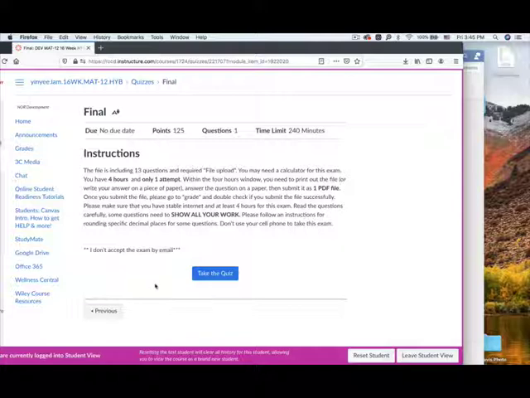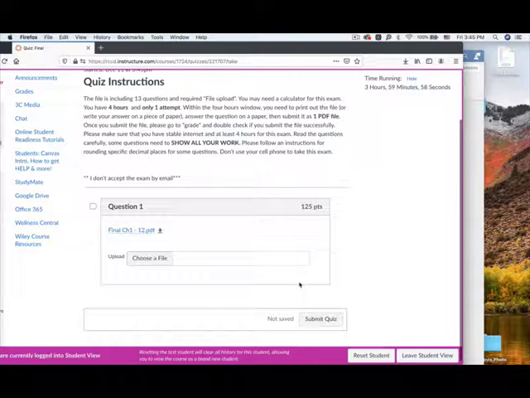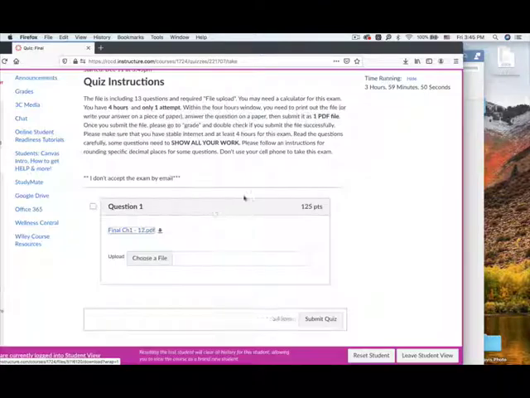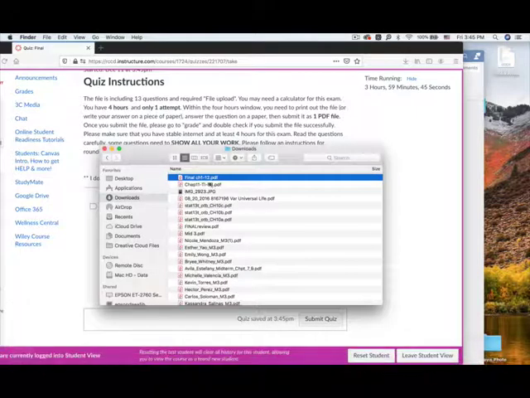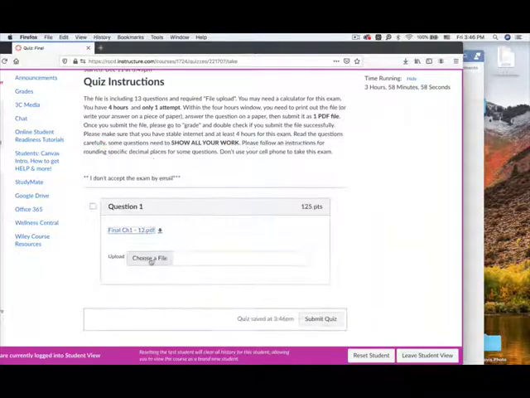Let me show you guys how to do that. Let's say I'm going to click on take the quiz. You will see you only have one question in here. You want to click on it and then download it. Okay? You want to download this file. After I download it, I could just work on it or write down my answers on a piece of paper. Make sure you rename the file with your first name, last name, and put something like final. Okay? And then I'm going to upload it.